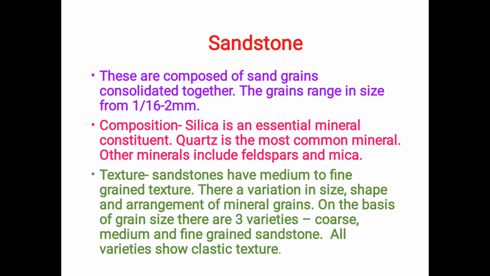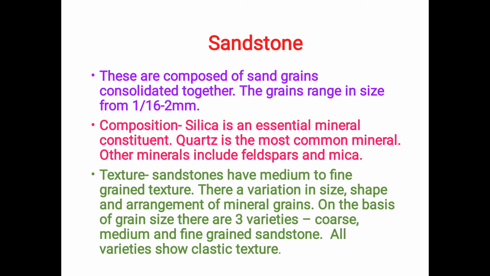Sandstone, as the name indicates, is the stone that is made up of sand. The size is ranging between 1/16 to 2 mm, and they are consolidated together or held together with the help of cement, forming a new rock type which is called sandstone. Mineral composition. Silica is an essential constituent of sandstone. The silica mineral is quartz, which is the dominant or essential mineral. Along with quartz, feldspars and mica are also present.